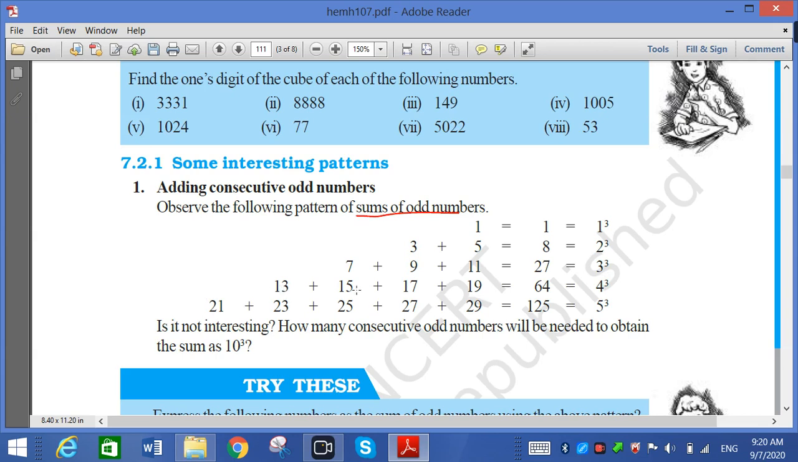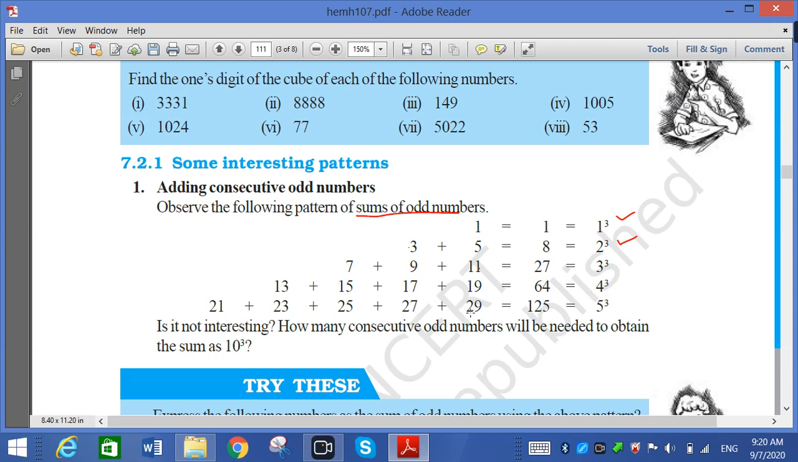Now 13 onwards, all are odd numbers, remember it. How many odd numbers are there? Here 2 odd numbers, so 2 cube. Here 1 odd number is 1 cube. Here 2 odd numbers are there, 3 and 5, so 2 cube. Here 3 odd numbers are there, 1, 2, 3, so I have to write 3 cube. Next is 64. How many odd numbers are there? 1, 2, 3 and 4. So 4 cube, it is 64.